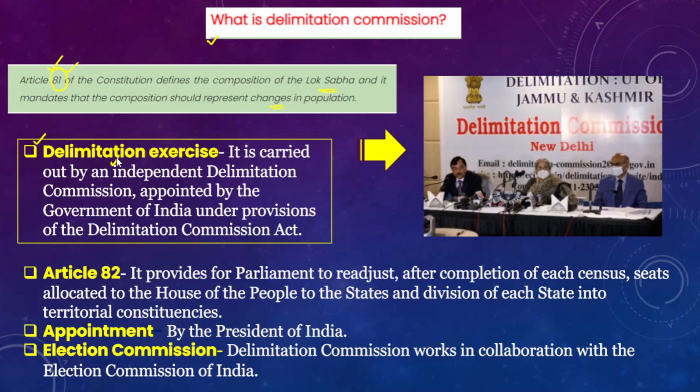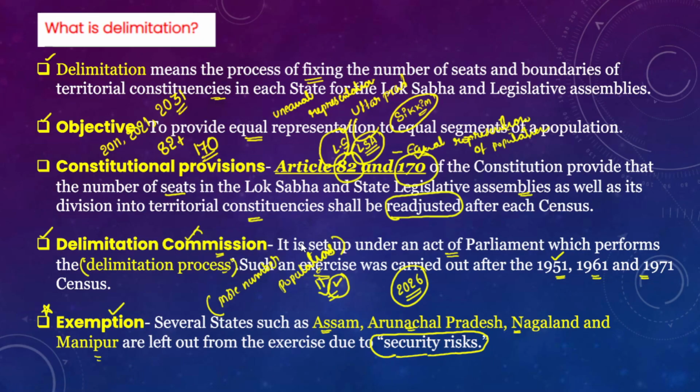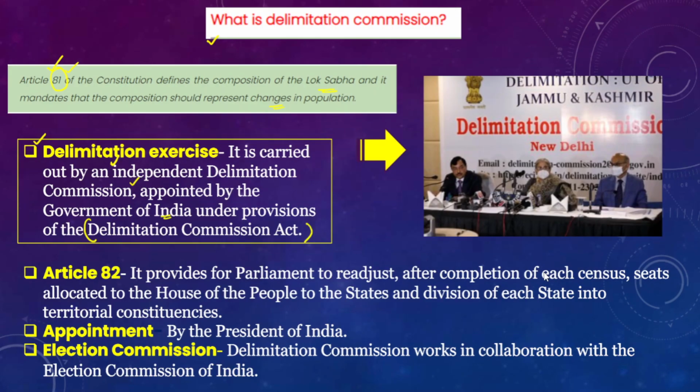However, the delimitation commission is appointed by the President of India. This is an independent delimitation commission, appointed by the government of India under the provisions of the Delimitation Commission Act. Please remember, the delimitation exercise earlier was done in 1951, 1961 as well as 1971.